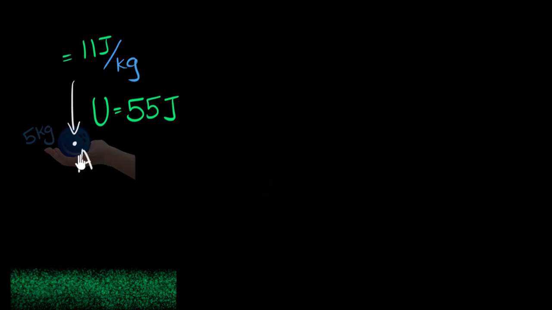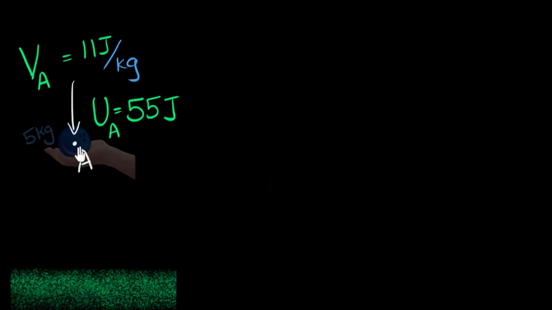What this means is if I were to keep 1 kilogram over here, it would have 11 joules of potential energy. And this number, how much potential energy you get per kilogram, is what we call potential. We will write A over here because this is potential at point A, and this is potential energy at point A. Do you see the difference between them? Potential is just the potential energy that 1 kilogram would have.